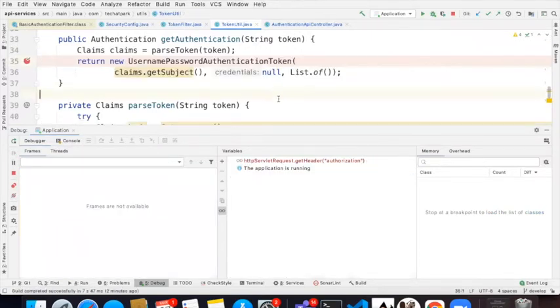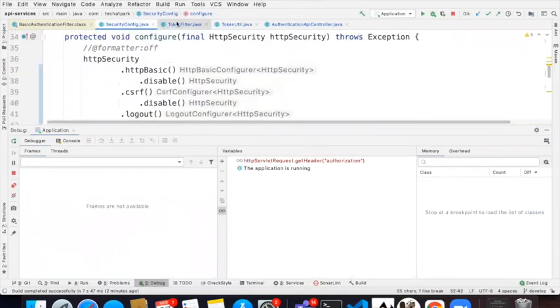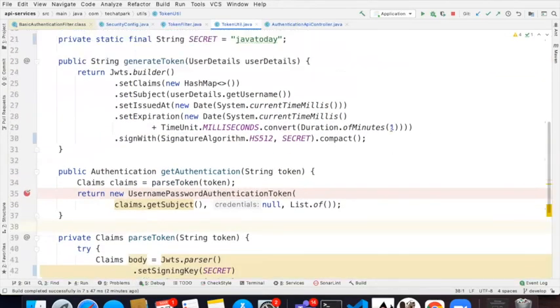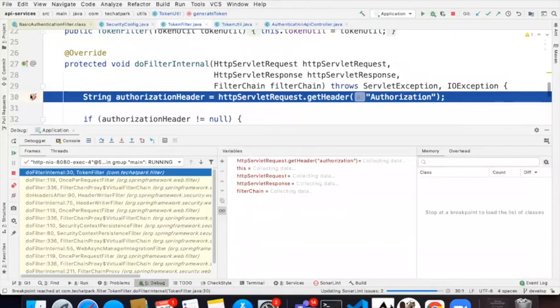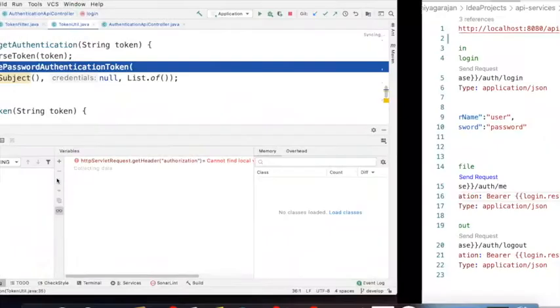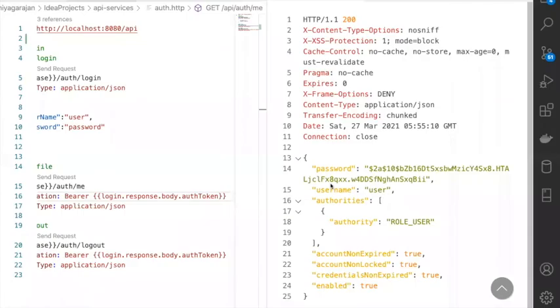Now in get authentication, you already parse the token that gives a JWT claim. Okay, now it is not working because I set the expiration as 1 minute. I'll make it 5 minutes. Now let it be 1 minute. You can always see it like this. I'm sending a request now. We no longer need this debugger. So created, immediately I access it. You get the response.